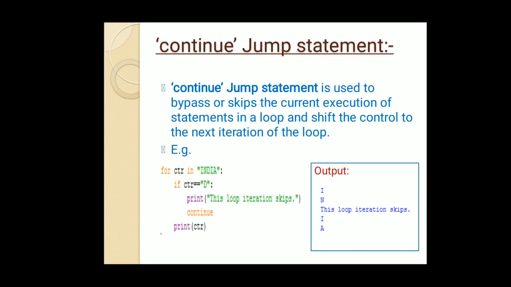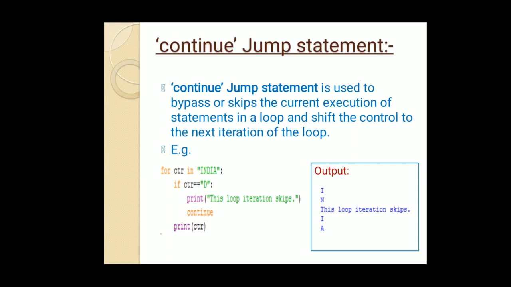Continue is a jump statement used to bypass or skip the current execution of statements in a loop and shift the control to the next iteration of the loop. In other words, if a continue statement is given in a loop, then the statements below the continue statement will not get executed, and the execution control of the loop goes to the next iteration of the loop. We can understand this more with the help of an example.